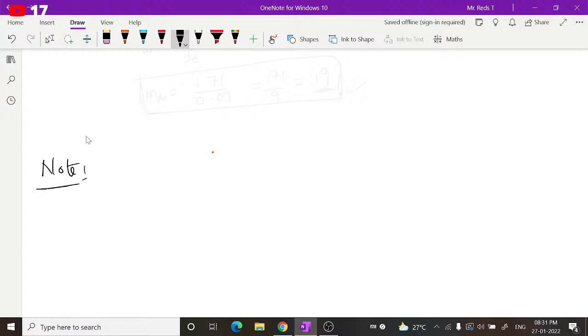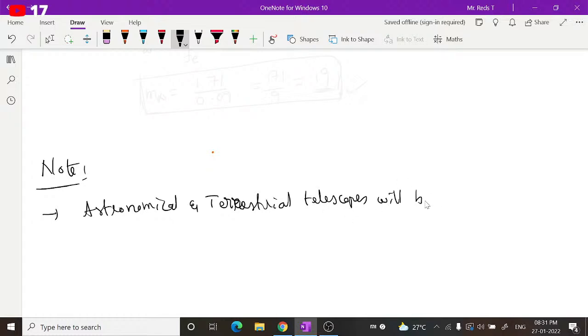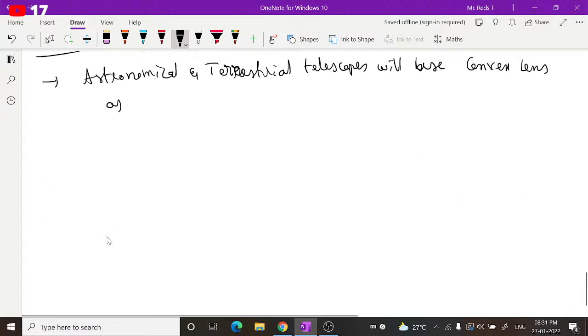First point: astronomical and terrestrial telescopes will use convex or converging lenses as objective and eyepiece, O and E.